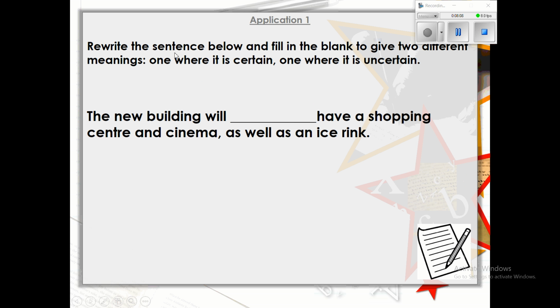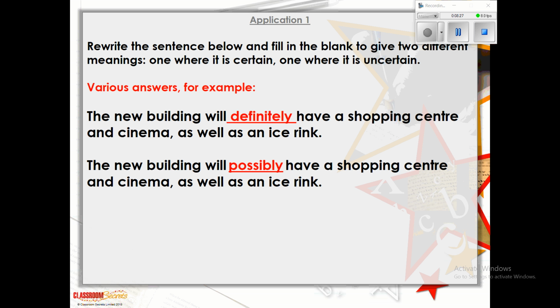Okay, year 5, and finally rewrite the sentence below and fill in the blank to give 2 different meanings, one where it is certain and one where it is uncertain. So you're going to copy the sentence down twice, adding in a different adverb each time, one that makes it a certainty that it will happen and one that will be uncertain that it will happen. Okay, let's look at quick answers. There we go. The building would definitely have a shopping centre, and the new building will possibly have a shopping centre.